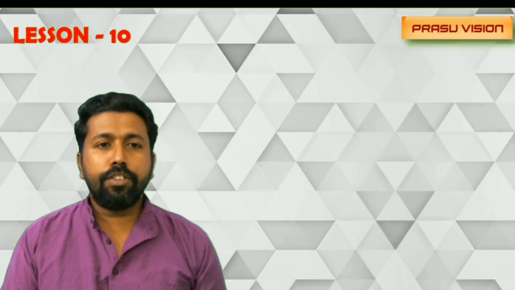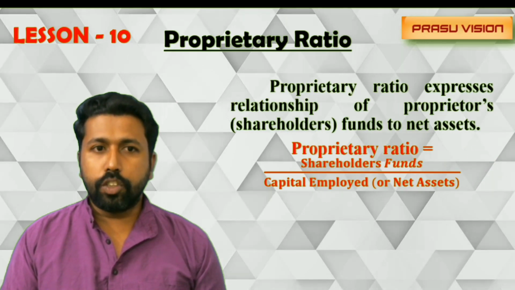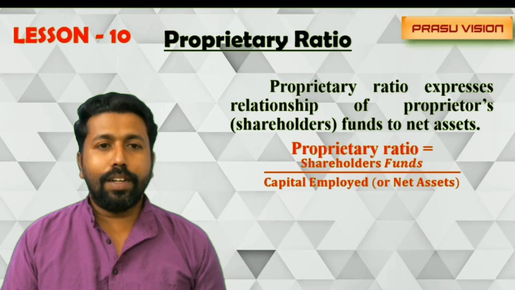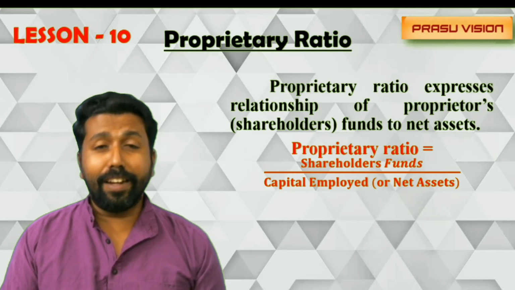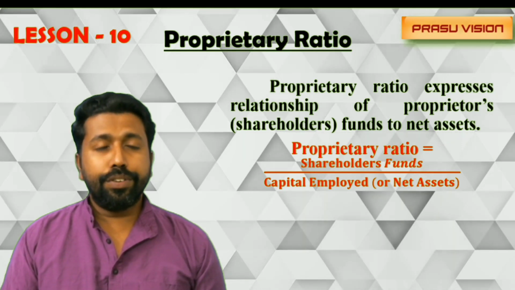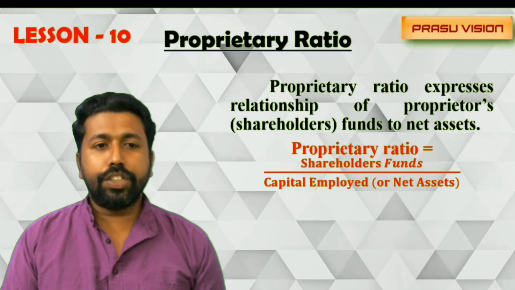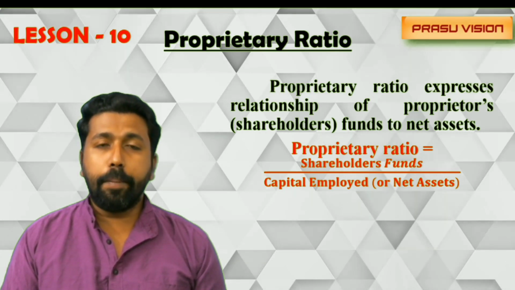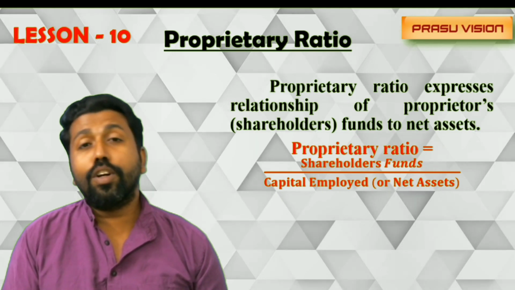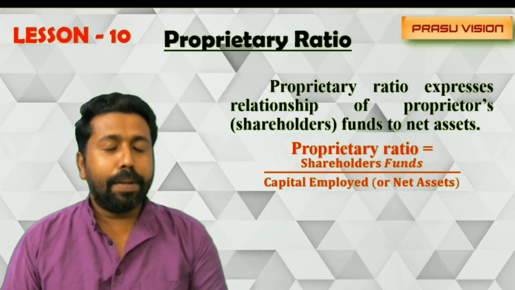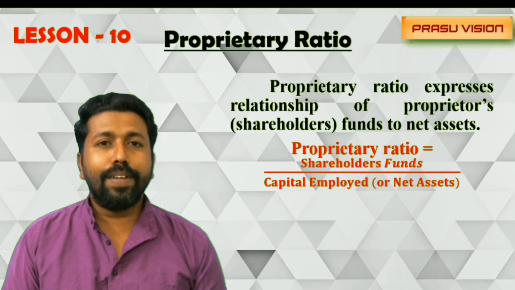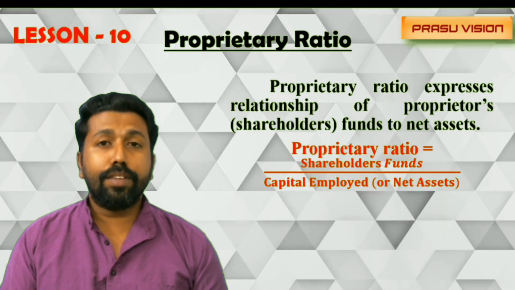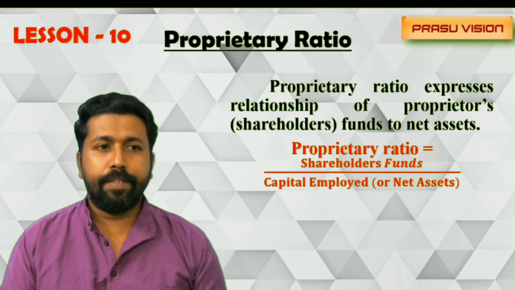And the next ratio is proprietary ratio. Proprietary ratio shows the relationship between proprietors fund or shareholders fund and the capital employed. So please keep in mind the equation, proprietary ratio is equal to shareholders fund divided by capital employed. And remember, shareholders fund includes share capital plus reserve and surplus and money received against share warrants. And capital employed is otherwise known as net asset.